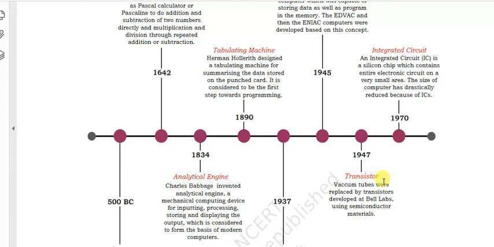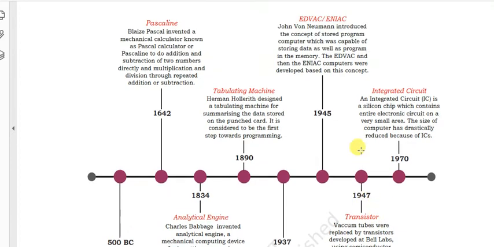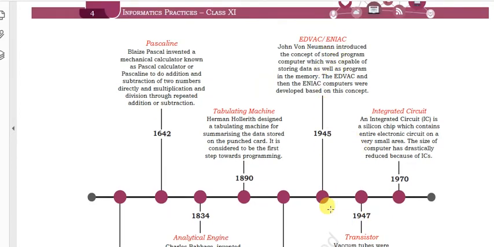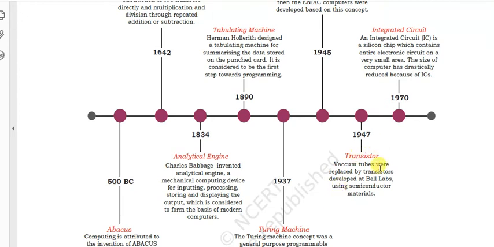It used vacuum tubes. In 1947, the transistor, the main component of the central processing unit, was introduced. Vacuum tubes were replaced by the transistor developed at Bell Labs using semiconductor materials.